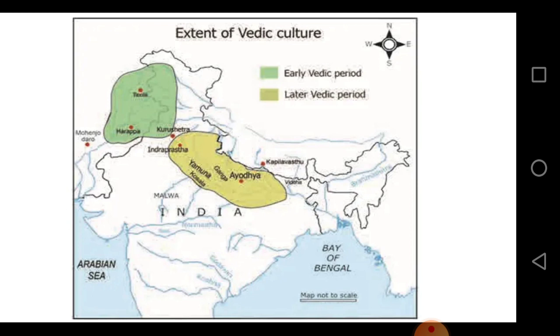So early is marked in green color and the later in light lime green color. Okay, so there you see in the map, right? The green color, that is the early Vedic period. The people lived there in the early Vedic period and then they moved here to the Ayodhya side in the later Vedic period. So these are, as we saw in the classification, early and later. This is how they lived, early there and later Vedic period happened in the next place near Ayodhya.